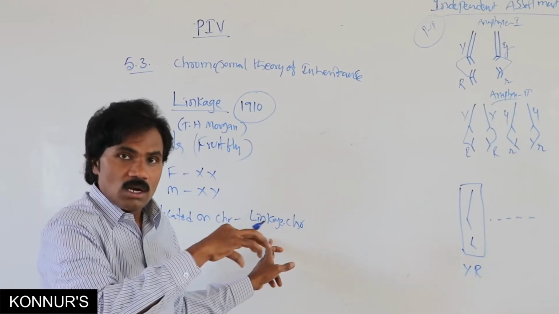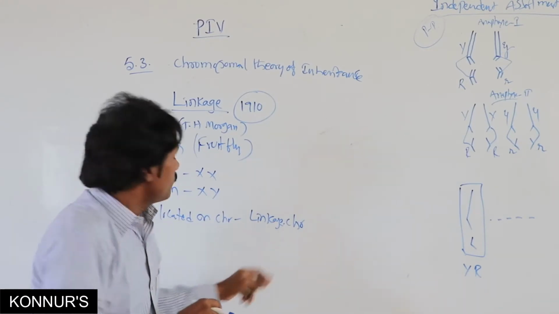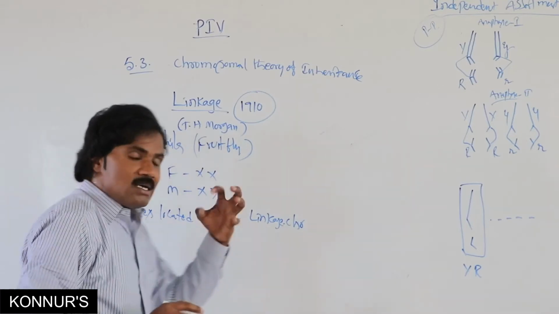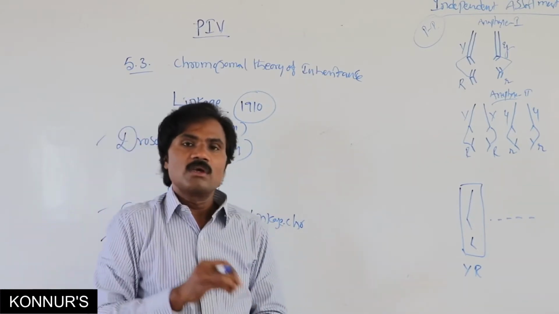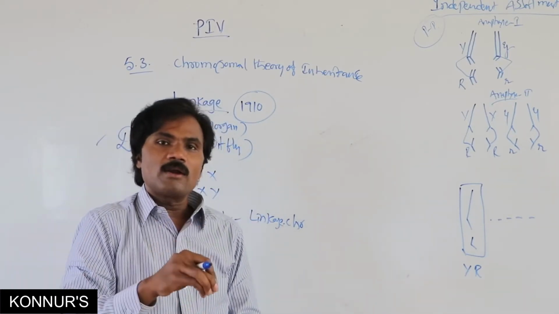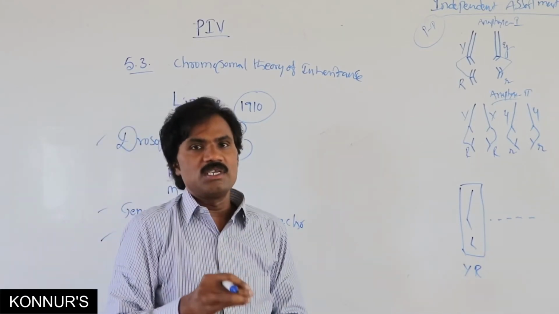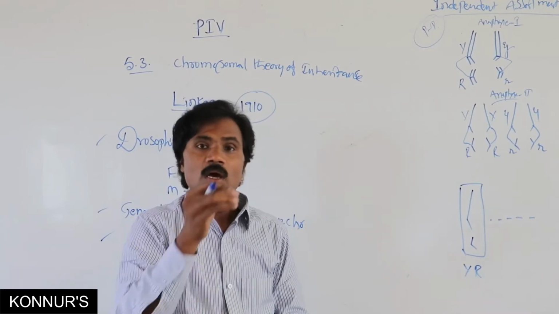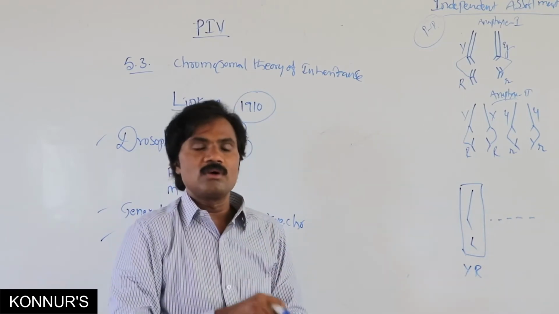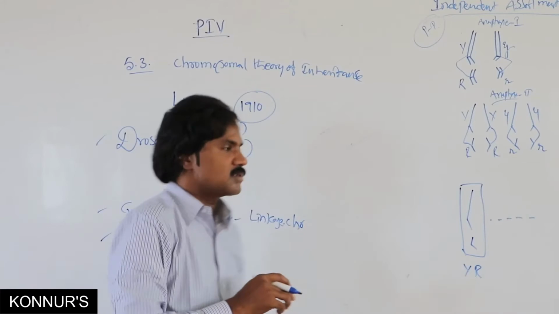Then, the genes for morphological or somatic characters on the sex chromosome are sex-linked genes.